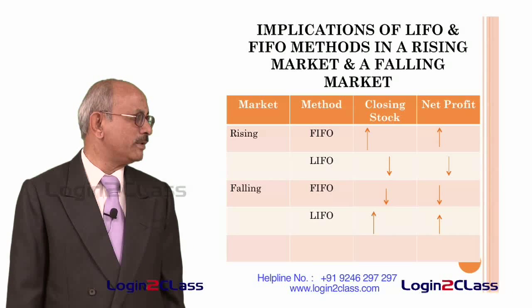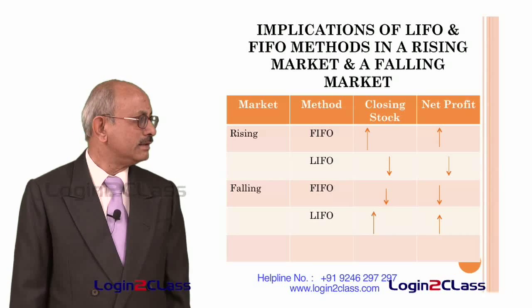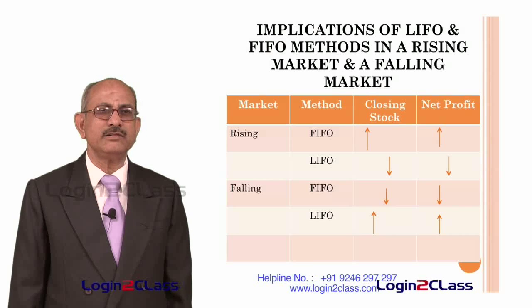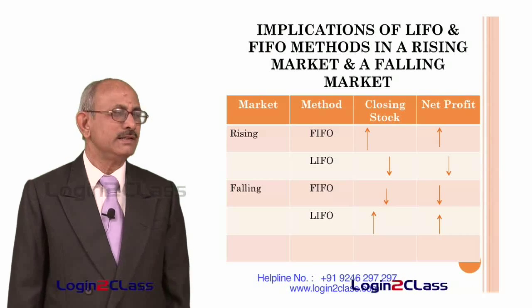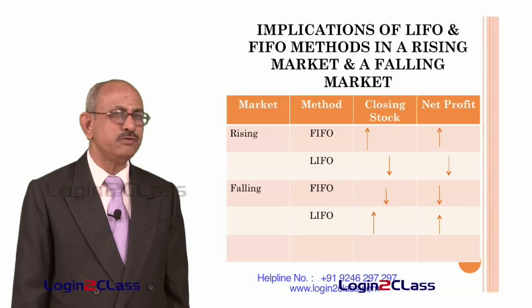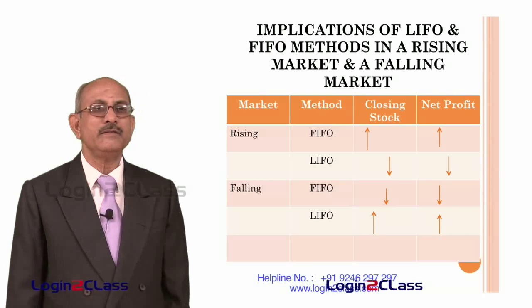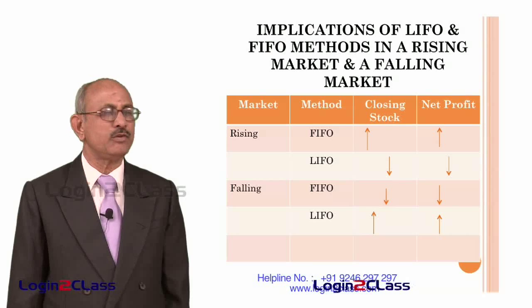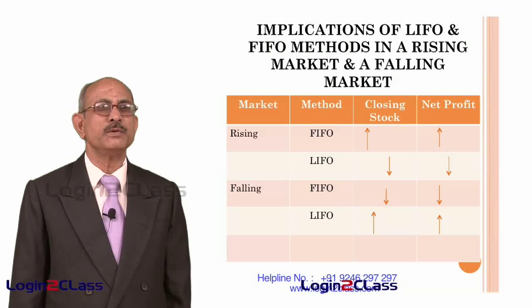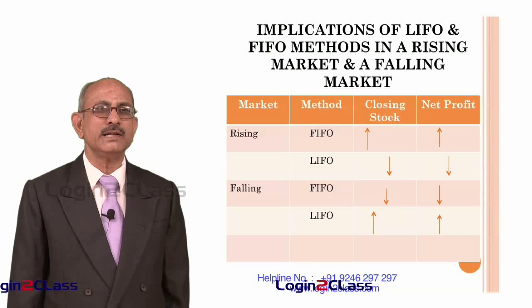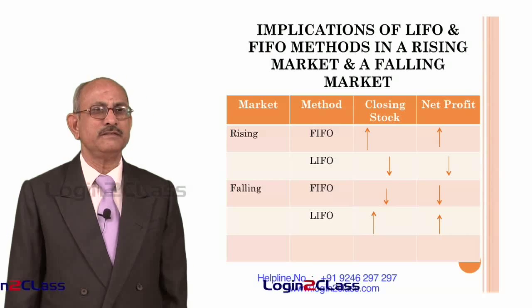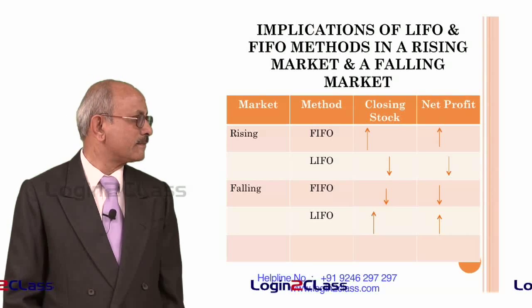So, under a FIFO method in a rising market, the net profit in the current year will be overstated, whereas net profit in the following year will be understated. The inverse will happen if it is a LIFO method. And similarly, we can draw conclusions in the case of a falling market when FIFO and LIFO methods are used. The effect in the following year will be exactly opposite of the effect in the current year.